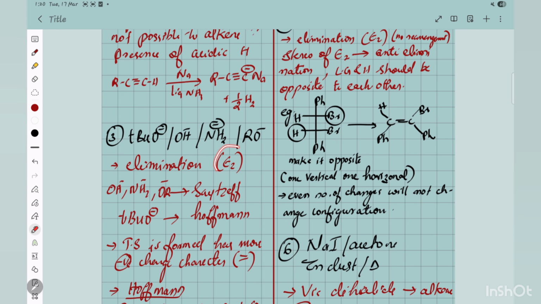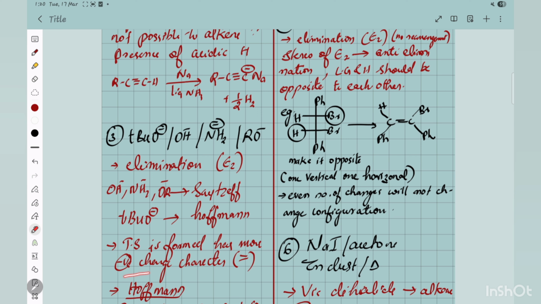Now in E2 you have two products possible, especially in this elimination: Zaitsev and Hofmann. Hofmann generally happens in the presence of tertiary butoxide, a bulkier base. In all other cases it's normally predominantly Zaitsev, meaning the more substituted alkene. And here the transition state formed has more negative charge character. Again, intermediates you should know; here there is no intermediate, instead a transition state is formed. So you should know about that also.